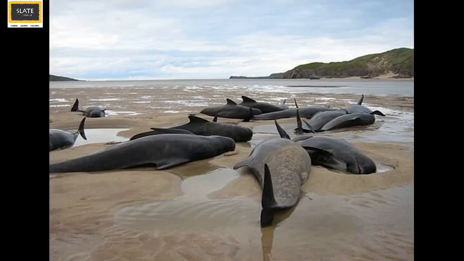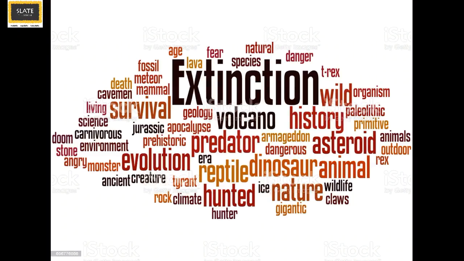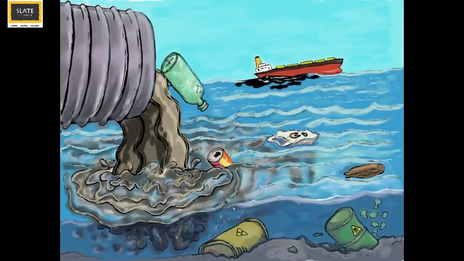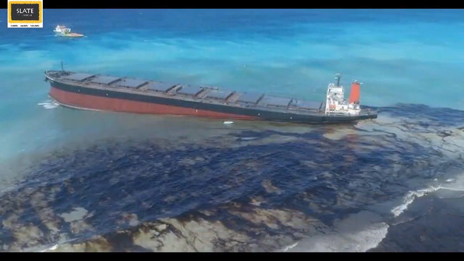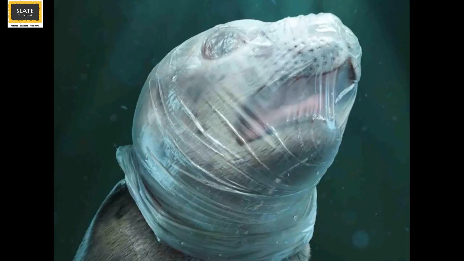Slaters, we know that there are many animal species or types of animals that are slowly dying and getting wiped out from our planet. This is called extinction. Now, increasing water pollution like discharge of harmful and poisonous material in the water bodies, oil spills and dumping of plastic waste into the water bodies has resulted in the death of aquatic animals.